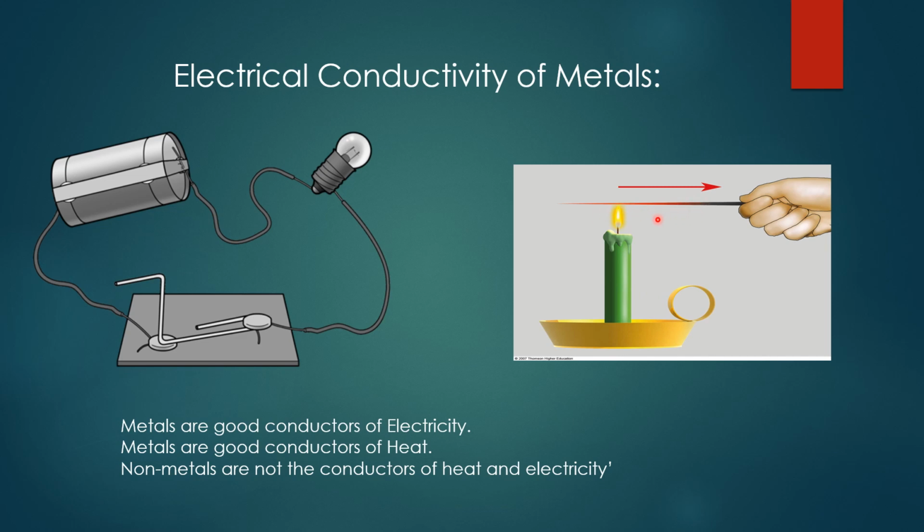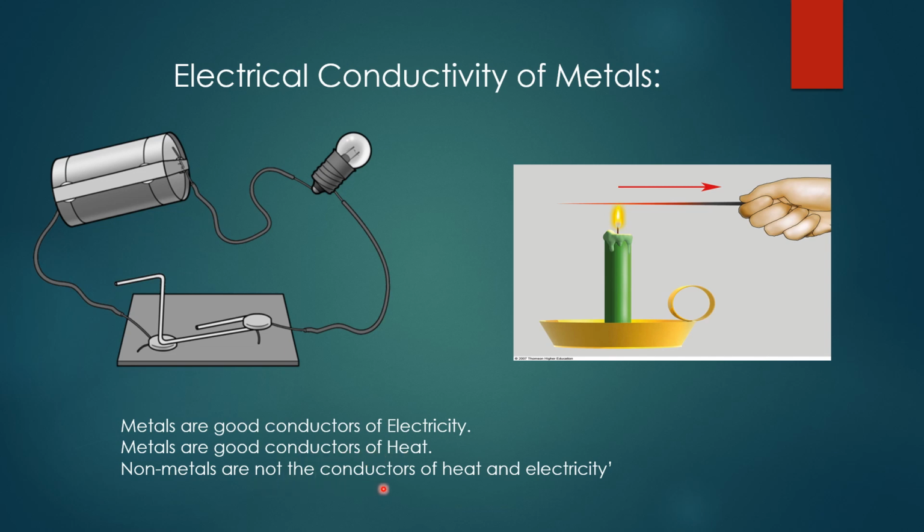This is a simple experiment to prove metals conduct electricity, whereas non-metals do not. Because of this conduction property, we use utensils made of copper and aluminum, and copper and aluminum wires in our homes for conducting electricity.